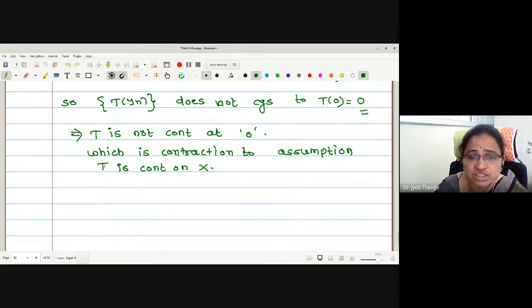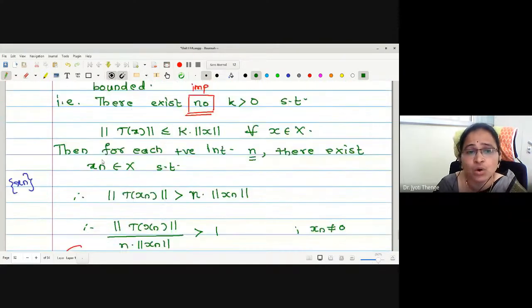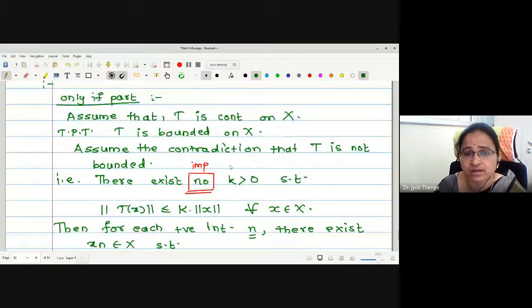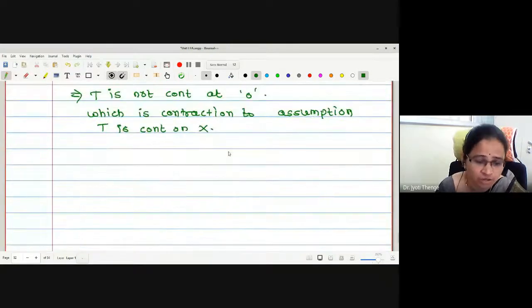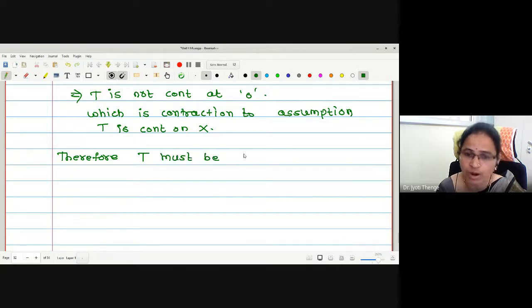Therefore, this contradiction arises due to the wrong assumption initially, that T is not bounded. Hence, T must be bounded. Hence the proof, right?